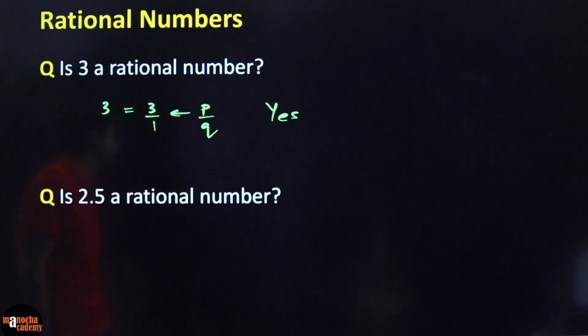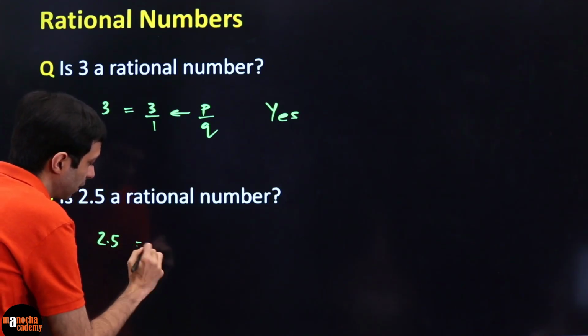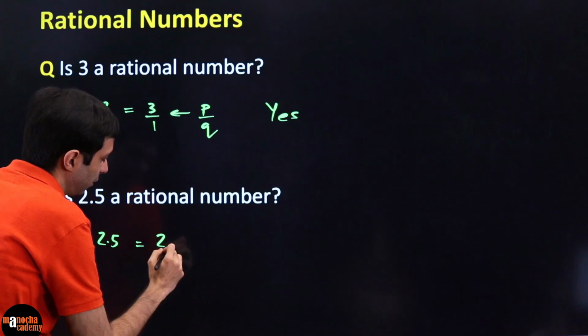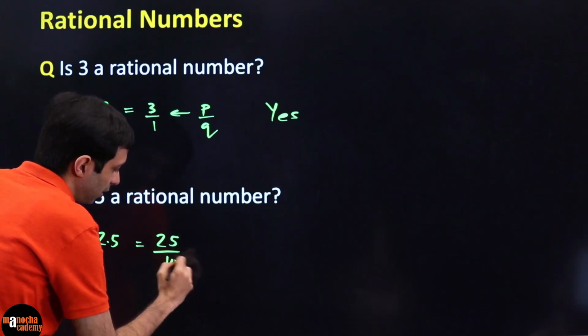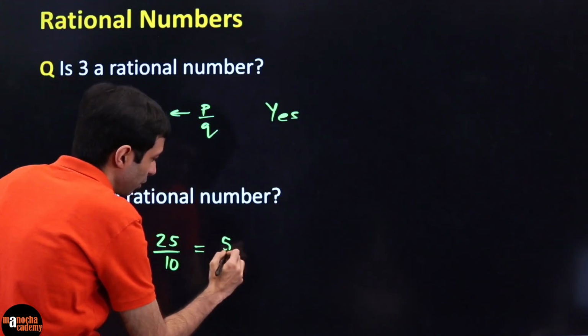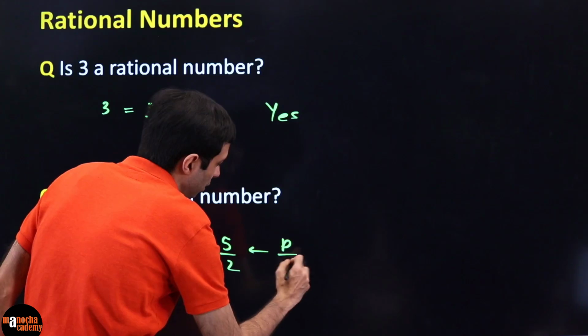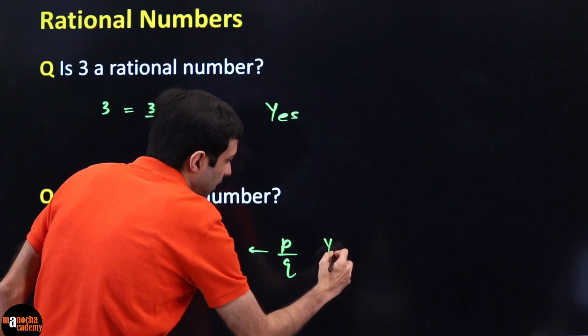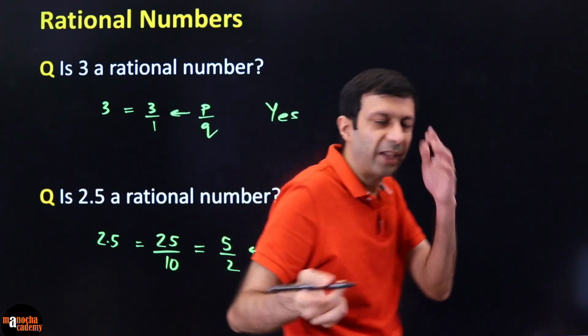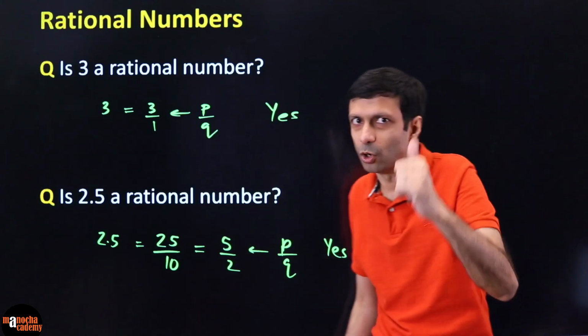What about 2.5? Is it a rational number? Again, same trick. See, a decimal you can always convert to a fraction. So 2.5 is 25 by 10. Now it doesn't look nice. The maths teacher will not like it if you have not simplified it. So you should write 5 by 2, cancelling by 5. And that is also P by Q. So the answer is going to be yes. If I can express it in P by Q form, a fraction form, we are good.